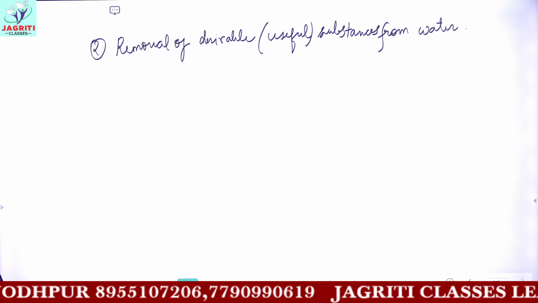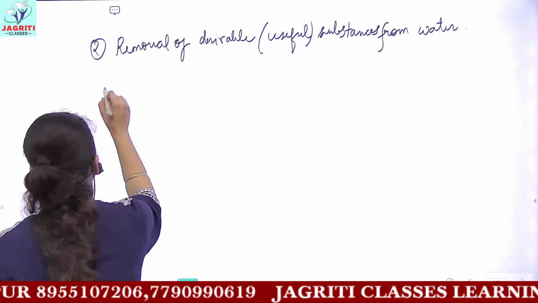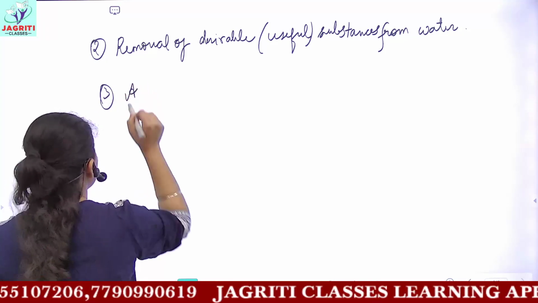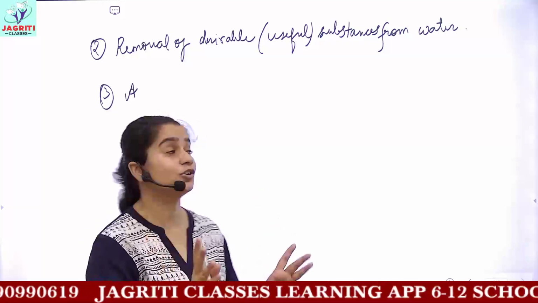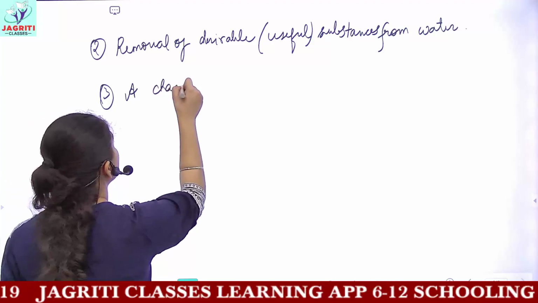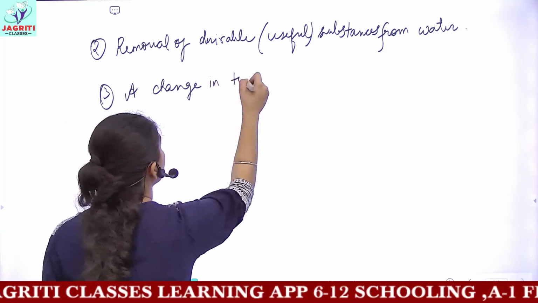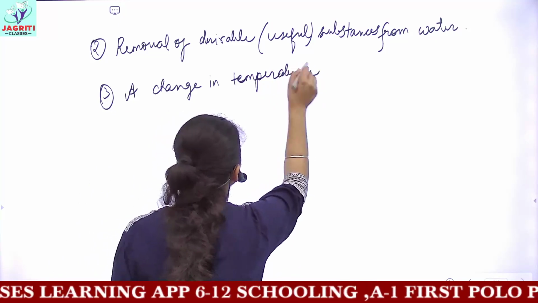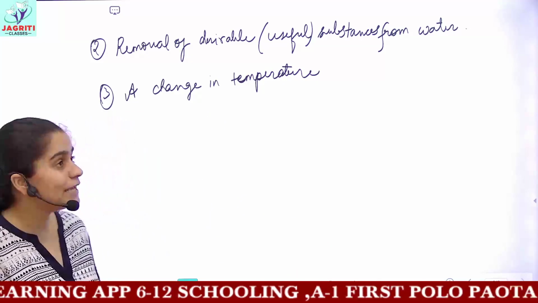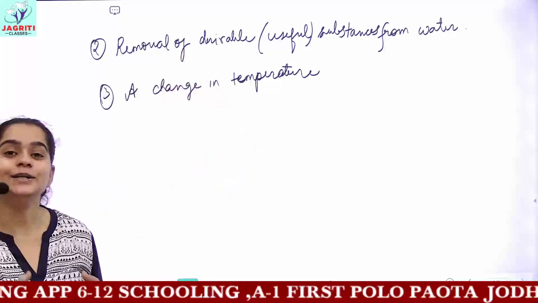Then the third is a change in temperature, which I already told you. The third one is, if the temperature of a water body changes, then also water pollution is caused. So a change in temperature is also attributed as a cause of water pollution. So these are the three different ways in which you can define water pollution.